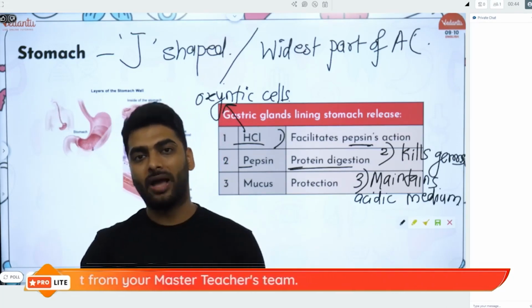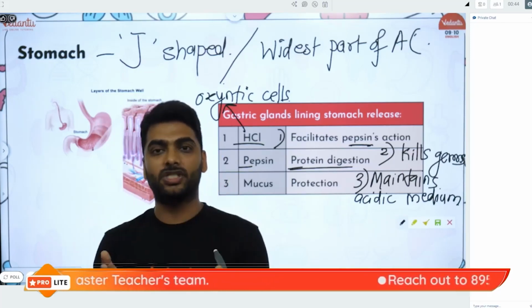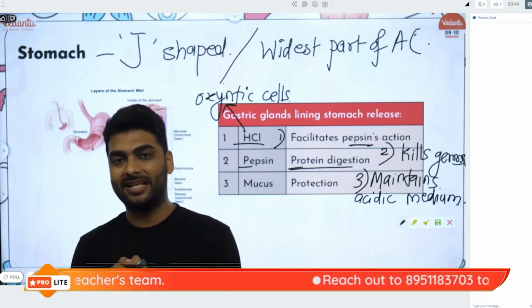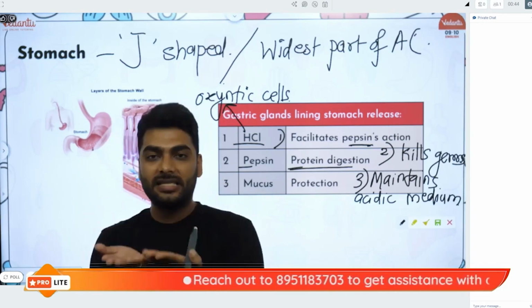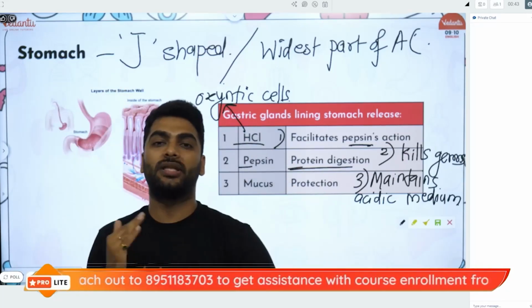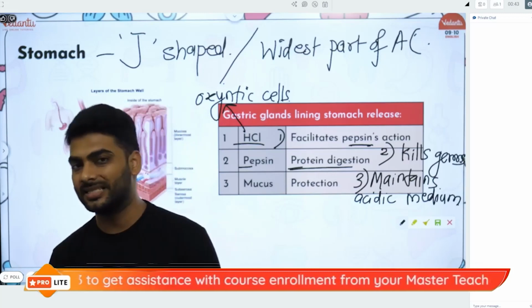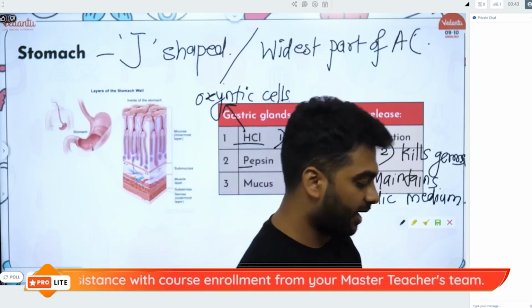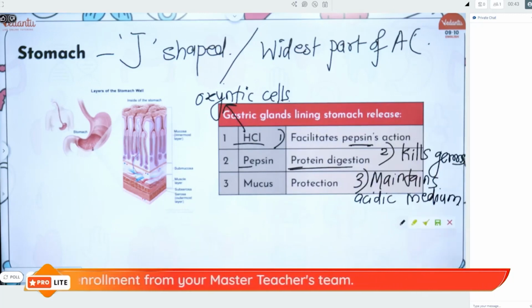So the stomach has to be protected from the strong HCl so that it does not come in direct contact with the stomach wall. So there is a mucus lining across the stomach and the esophagus so that the HCl does not touch the wall of the stomach, otherwise it can cause blisters. Right? So that is about your stomach and the secretions of the stomach.